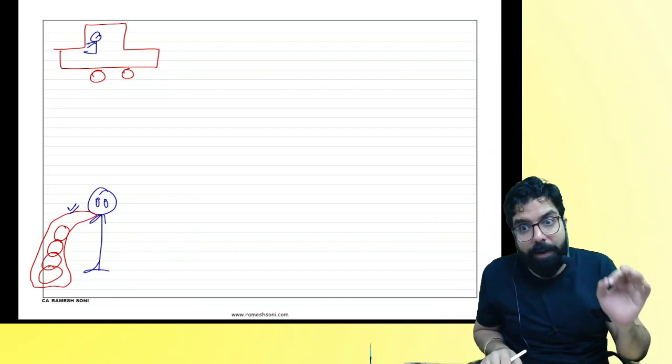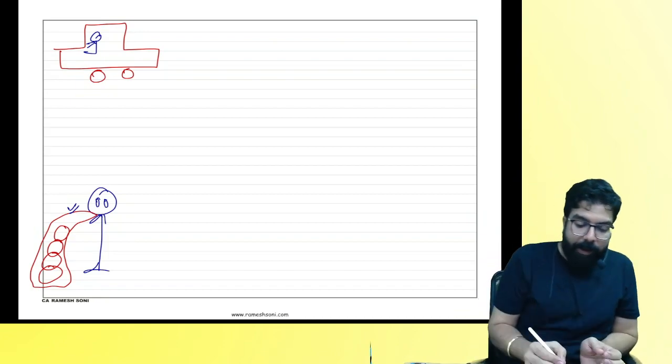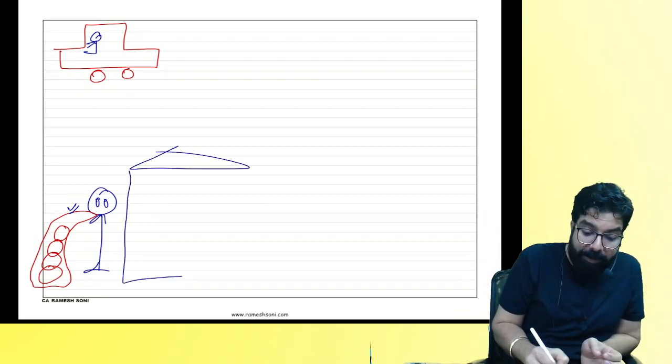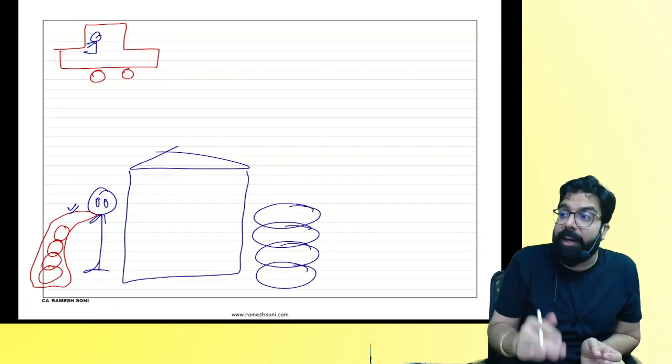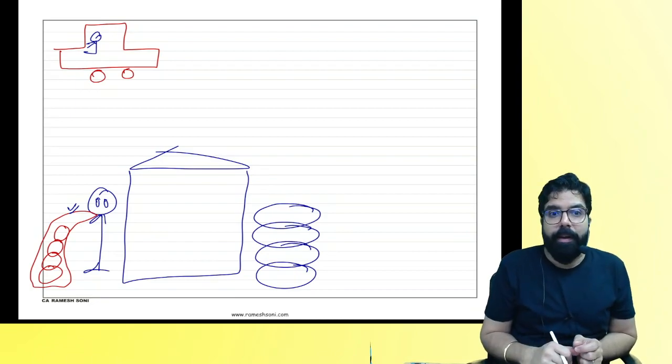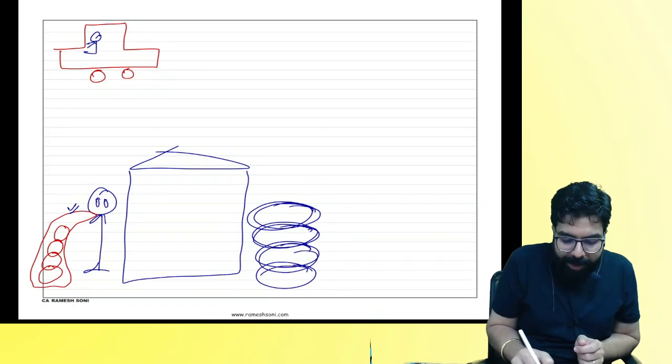What did I do, everyone? I went to the market, bought old tires, made them new tires and kept them. Outside puncture shops you'll see they keep rethreaded old tires like this. They have done rethreading of those tires and kept them. Are we clear, everyone? I made the tire look like new and I've kept it.